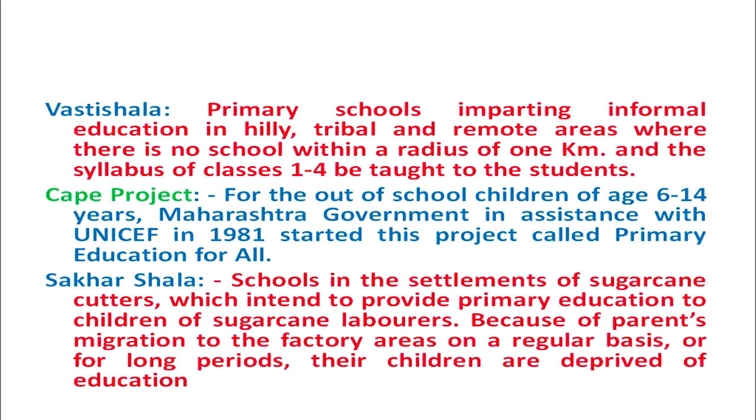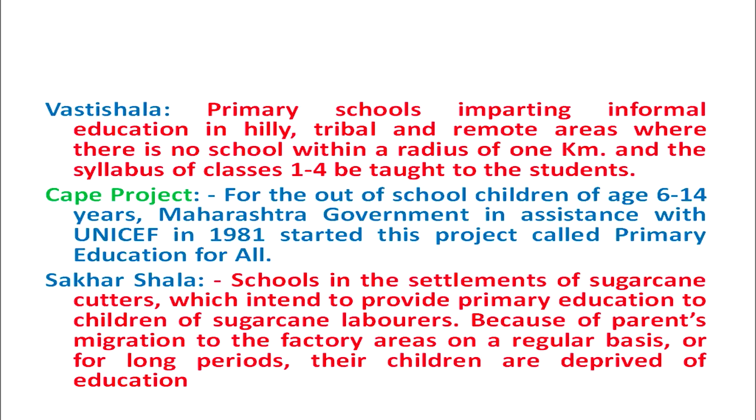Then another project in the state of Maharashtra was the CAPE project. This project was for the out of school children who belong to the age group of 6 to 14 years. The state government of Maharashtra, in assistance with UNICEF in 1981, started this project, which was called the Primary Education for All project. CAPE project was also known as Primary Education for All project.